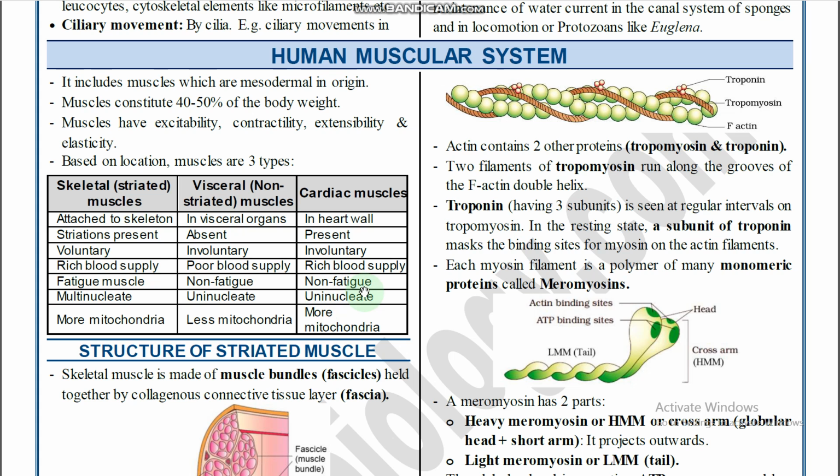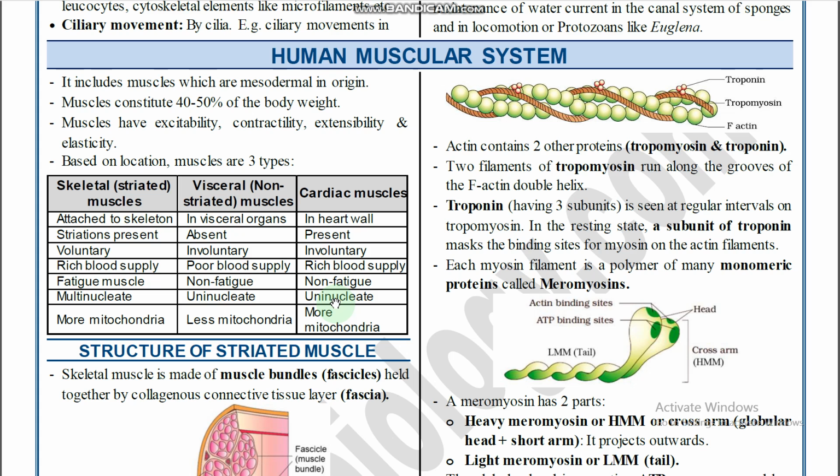It can take rest, cardiac muscles. If cardiac muscle takes rest, it means rest in peace, RIP, right? Skeletal muscles are multinucleate, so the structure of the muscle is multinucleate. It is called syncytium, right? And visceral muscles are uninucleate and cardiac muscles are uninucleate.